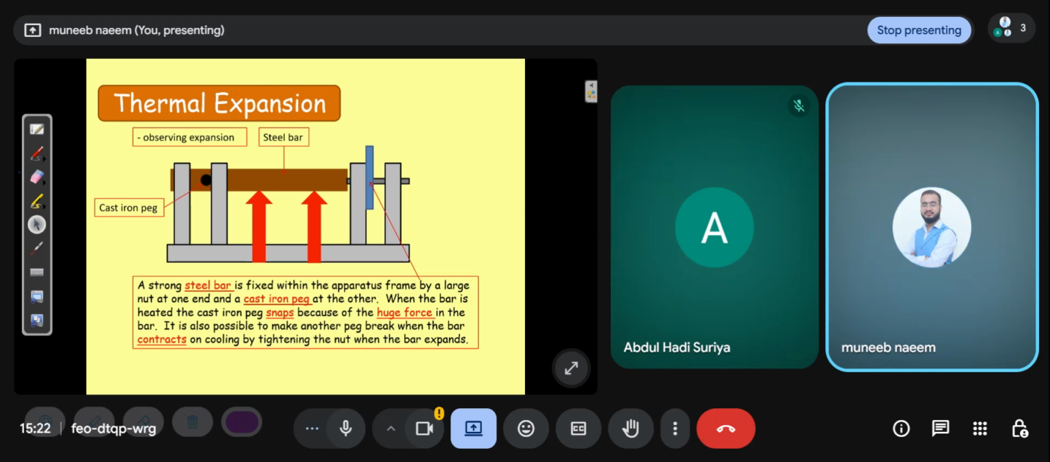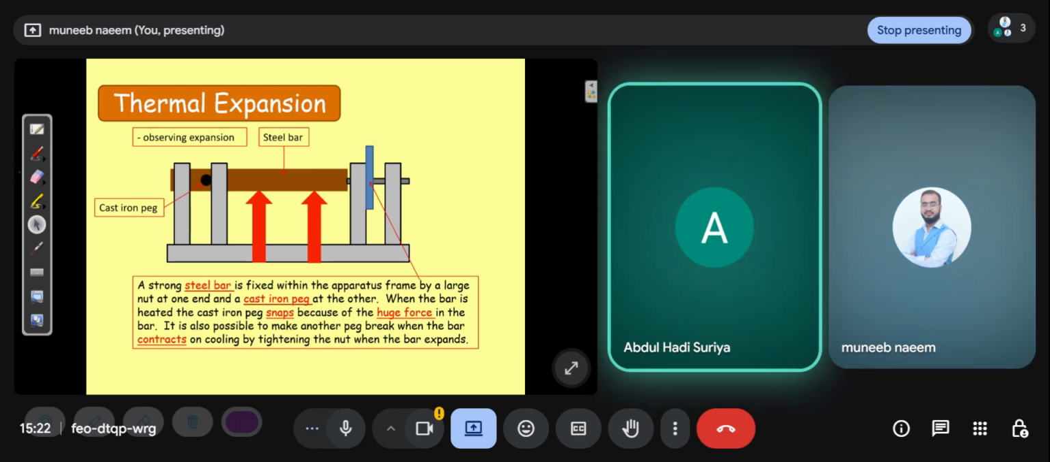Okay, Abdul Hadi, can you please explain this explanation? When the heat comes, the steel bar expands due to the heat, which is thermal expansion, and the cast iron pegs do not expand, so they break because they cannot hold the steel bar anymore due to its size.